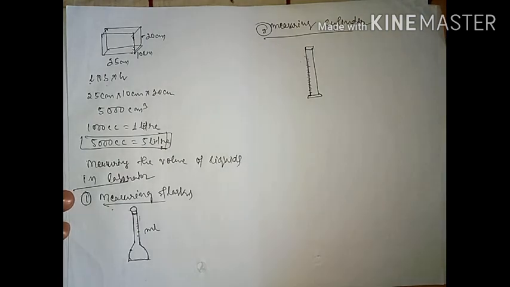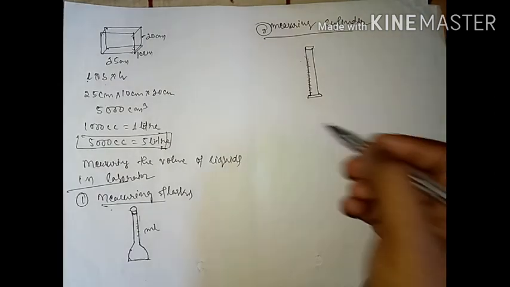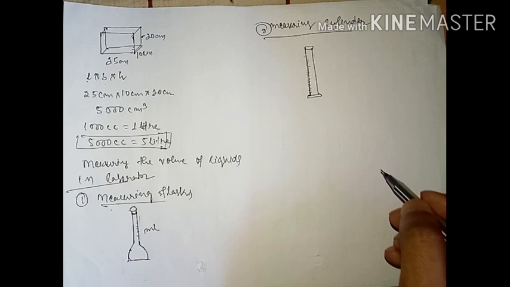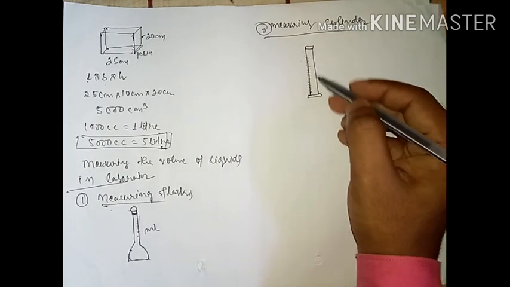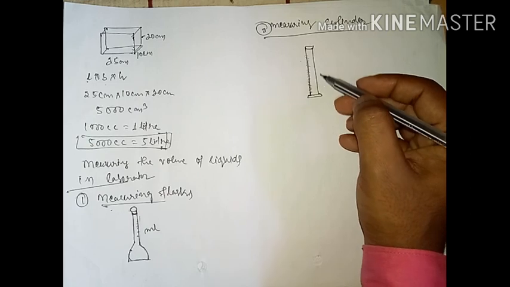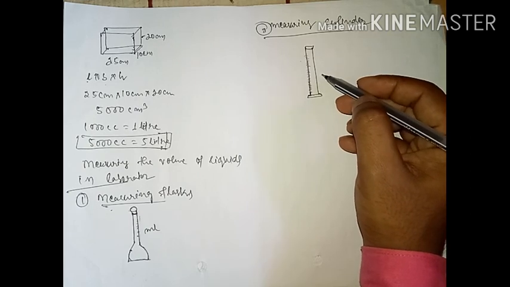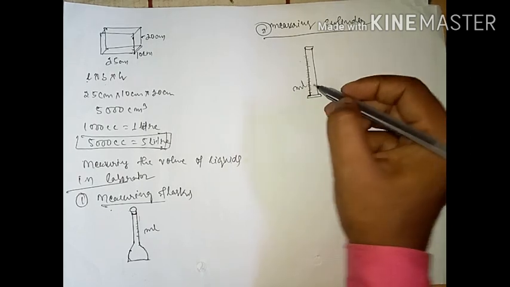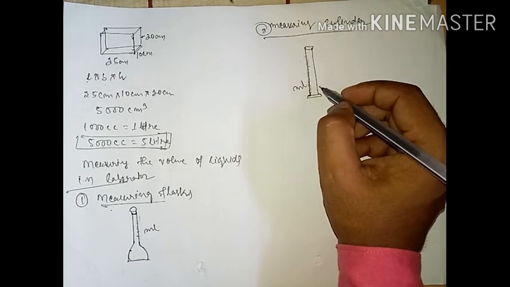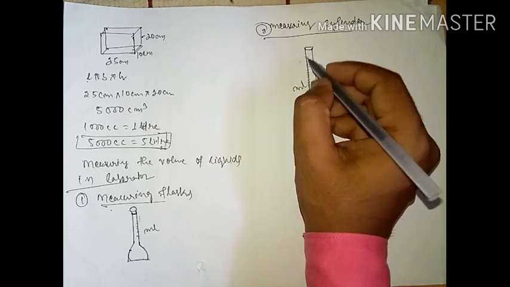Okay, something like this. So this measuring cylinder is a tall cylinder jar made up of glass or plastic. It has a volume mark on the outside in ml. There is a spout at the top for pouring out the liquid easily.